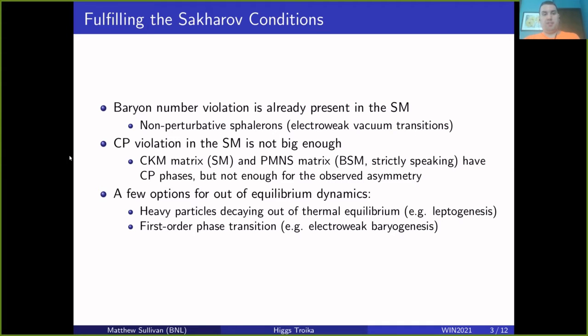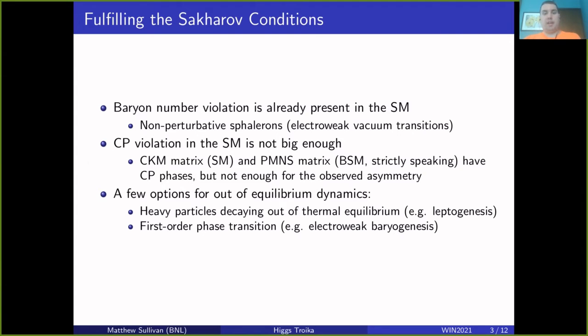However, CP violation, even though it is present in the standard model in the CKM phase, is not large enough. There's also the PMNS phase, which is technically BSM, because one could say the standard model prediction is massless neutrinos, so this is strictly speaking a BSM phase. These are both not generally large enough to produce the observed baryon number asymmetry of the universe. So this is something that new physics would have to accommodate. There need to be new sources of CP violation in order to accommodate baryogenesis.